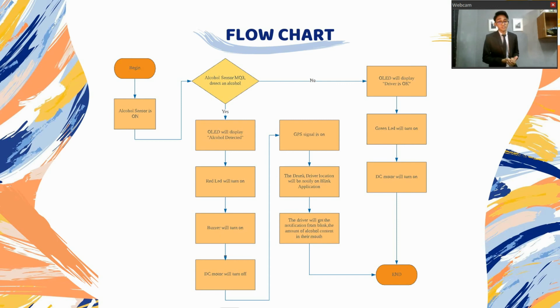We begin by turning on the alcohol sensor. When the alcohol sensor MQ3 detects alcohol, the OLED will display "alcohol detected", the red LED will turn on, the buzzer will turn on, and the DC motor will turn off, because the DC motor acts as a car engine.